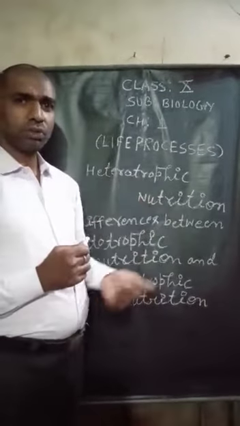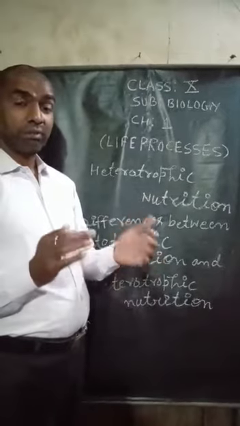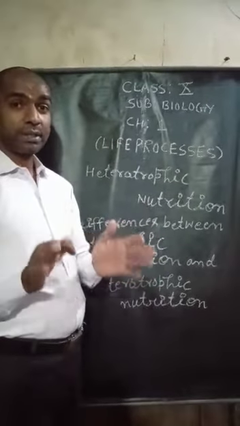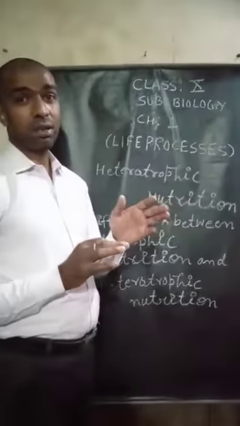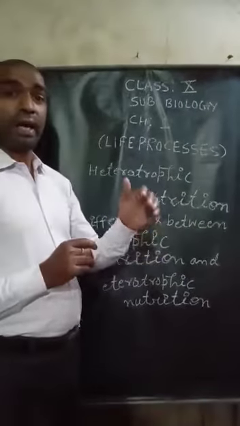So in heterotrophic nutrition, the organism obtains its food from other sources, such as plants, animals and so on. This is called heterotrophic nutrition.